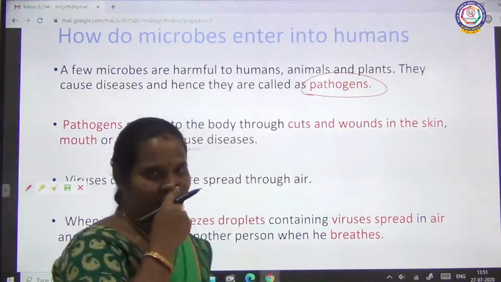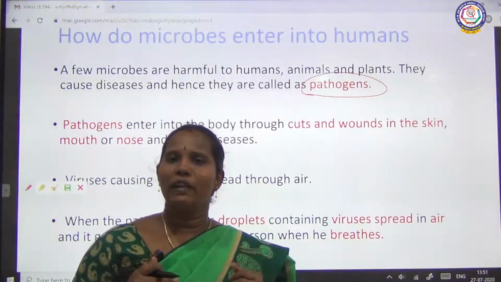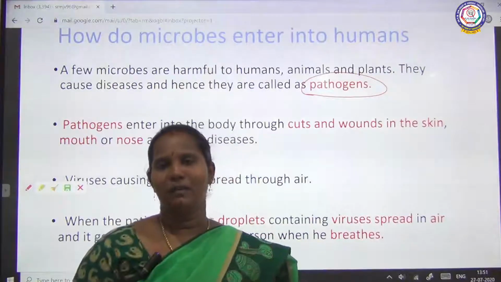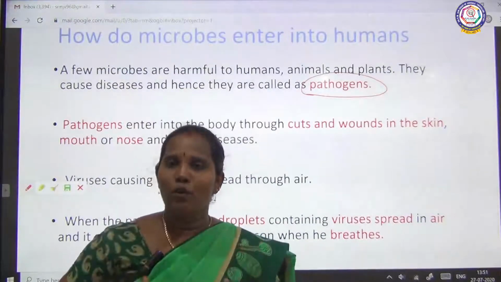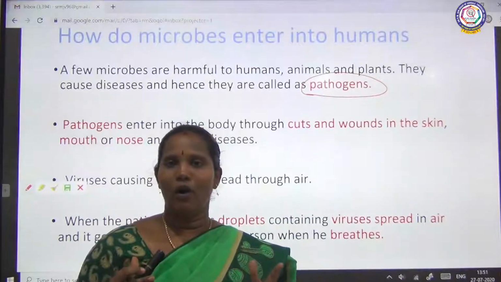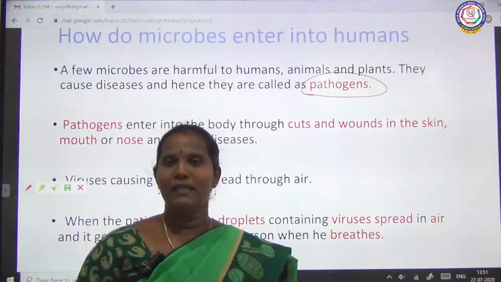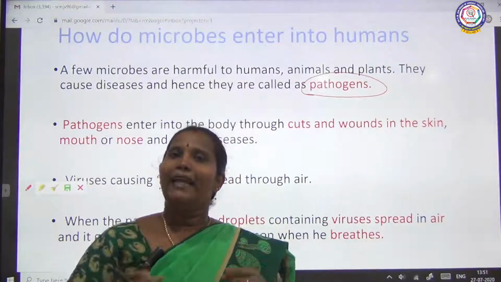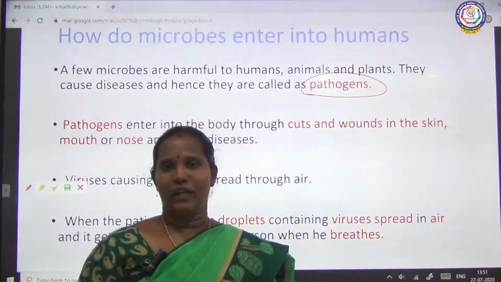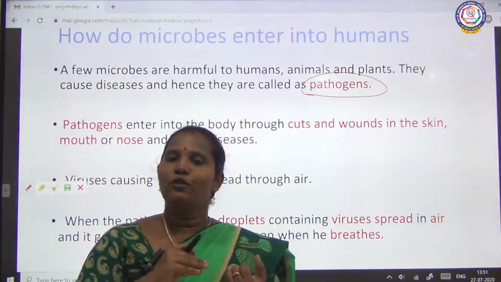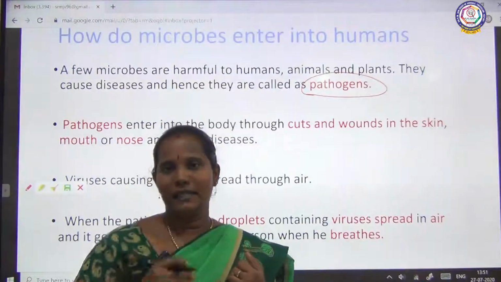Is it? See, okay. How do these microbes enter other living things? If we have any cuts or wounds in our body or in the skin, microbes can enter easily through this way to the inside of our body. So they can enter through the cuts or wounds of the skin.